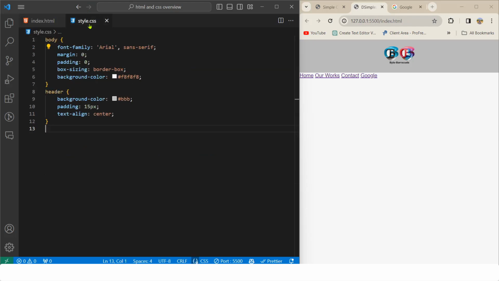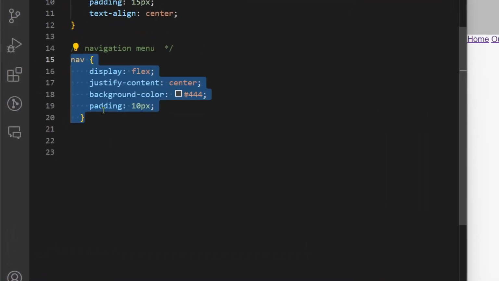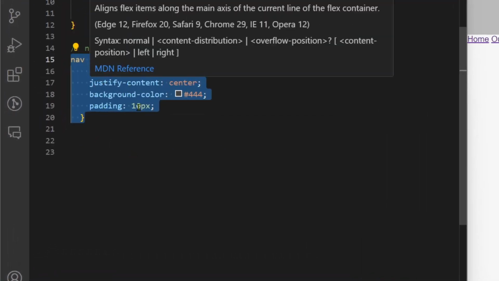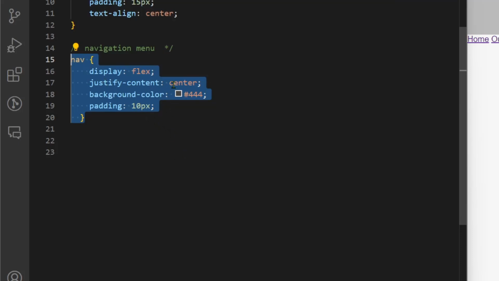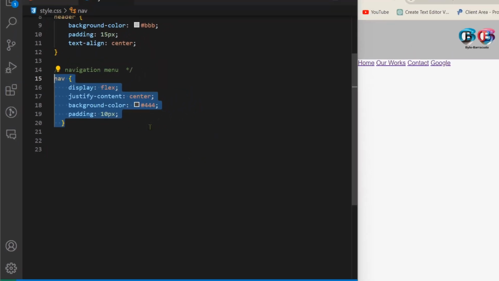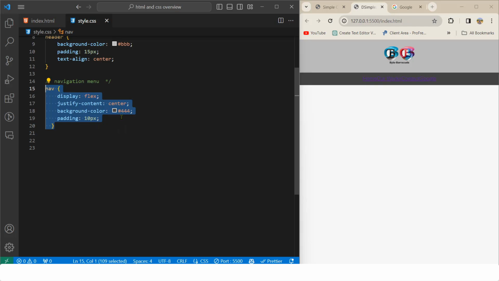Now for the styling part of this navigation menu, we have this nav tag. We are targeting this nav tag with display flex, justify content center, background color a little bit dark, and padding 10 pixel. You can also understand flex items from this CSS.